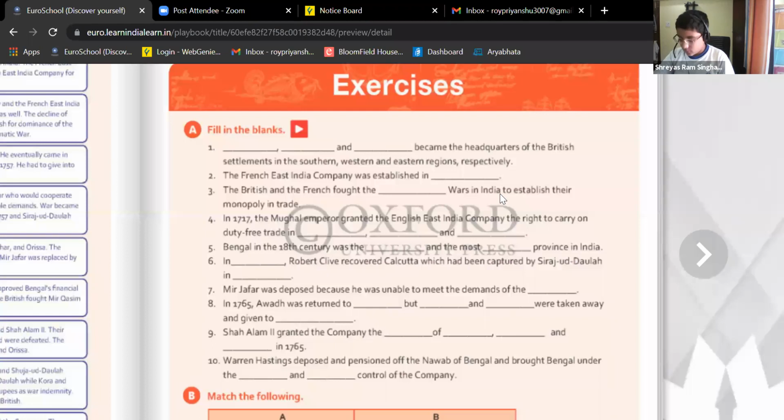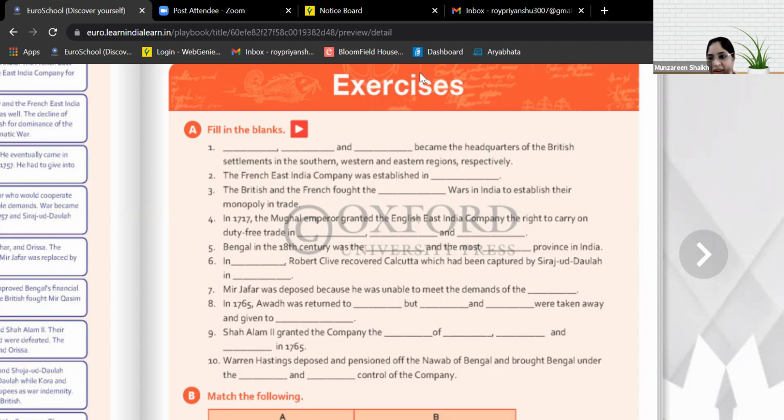Okay, Pondicherry. The British and the French fought the dash wars in India to establish their monopoly in trade. What was dash wars? This is very important. Ma'am, may I? Yes, Shreyas, he is raising hand. Ma'am, Carnatic wars. Very good. 3 Carnatic wars, remember?